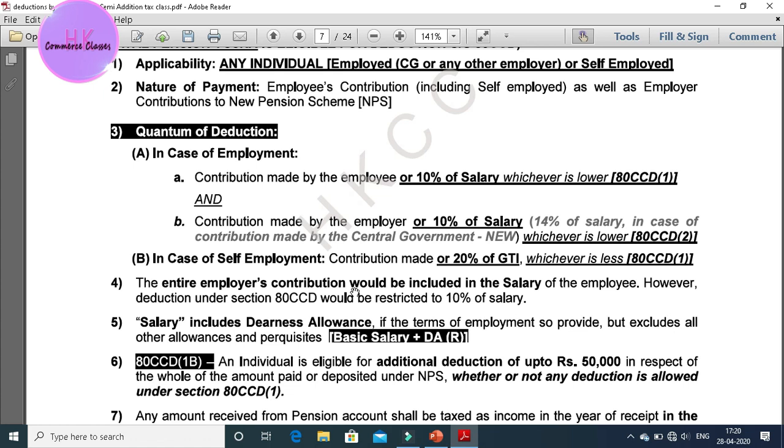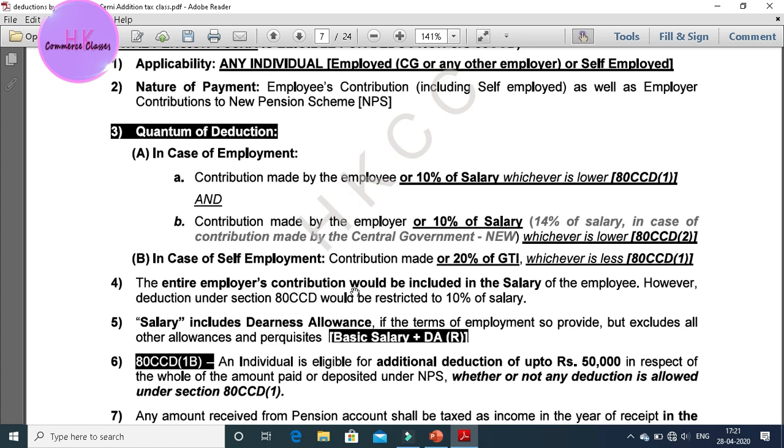See, 80CCD says that it will restrict up to 10% of salary. But however, the entire employer's contribution will be included in the salary of the employee. Salary includes DA as per the terms of employment, but excludes all other allowances and perks. So basic salary must include the dearness allowance, DA.